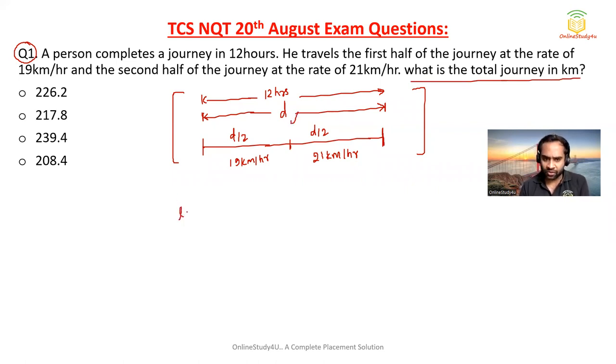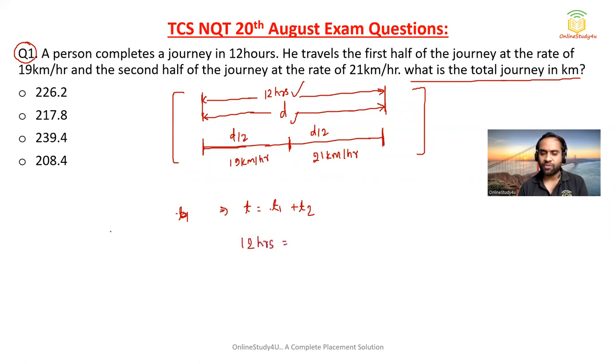Can I write total time is equal to the time in the first half plus the time taken in the second half? See, the total journey time is 12 hours. So total time is equal to the time taken in covering the first half plus the time taken in covering the second half. Total time here is nothing but 12 hours.